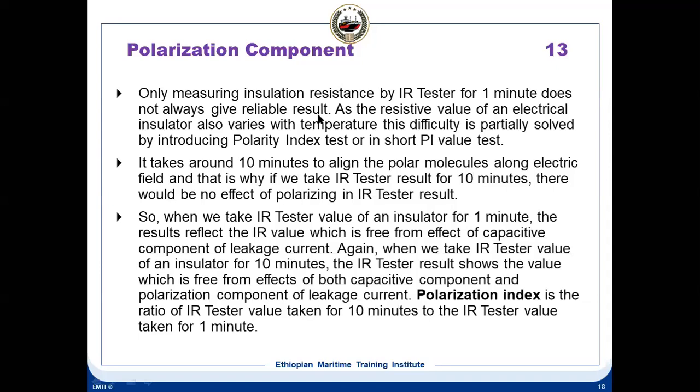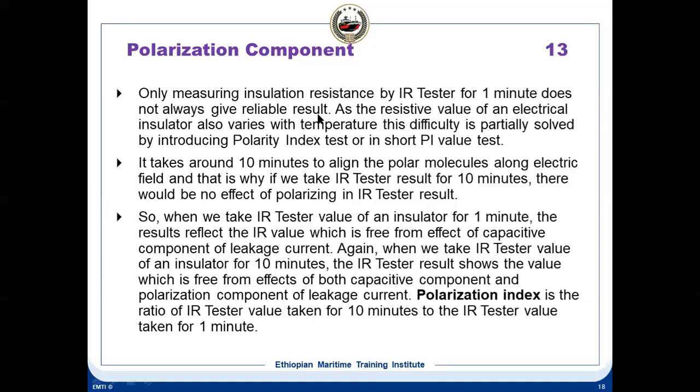So only measuring insulation resistance by an IR tester for 1 minute does not give you reliable results. And as the resistive value of the electrical insulator also varies with the temperature, this difficulty is partially solved by the PI test. It takes 10 minutes because it takes 10 minutes to align the polar molecules along the electric field. That's why we take the IR tester result for 10 minutes. There would not be any polarization in the IR test result.